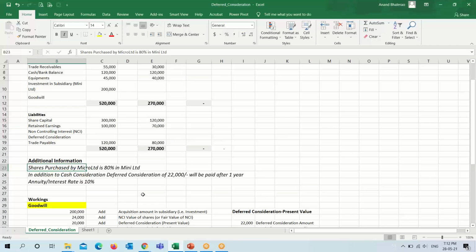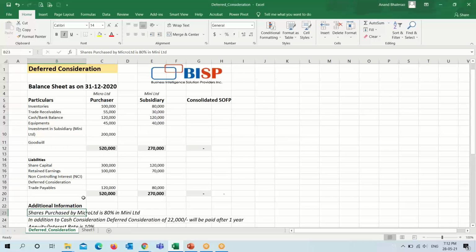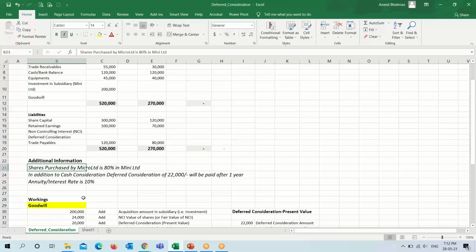The additional information given is that the shares purchased by Micro Limited are 80% in Mini Limited. That is, they have not acquired 100% of the shares in the subsidiary.